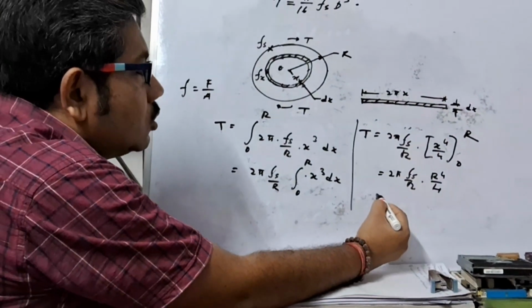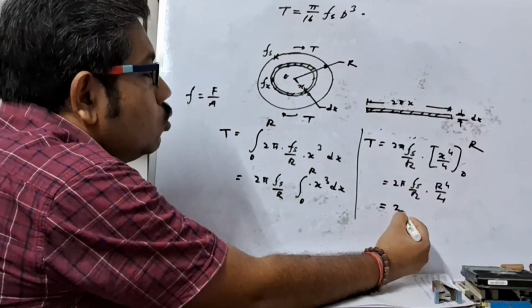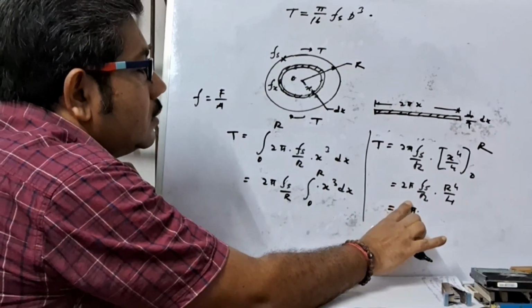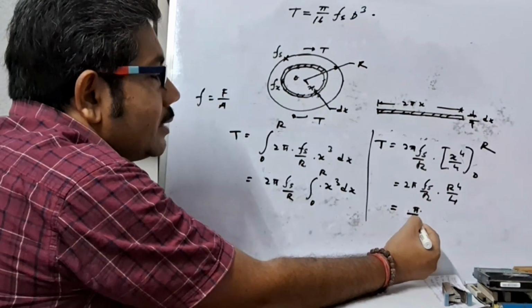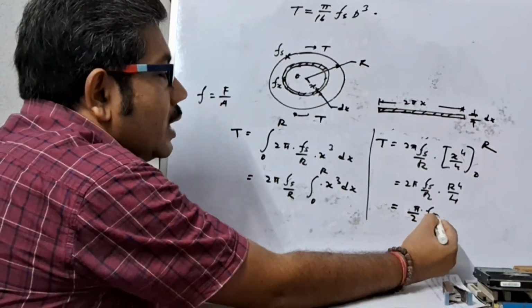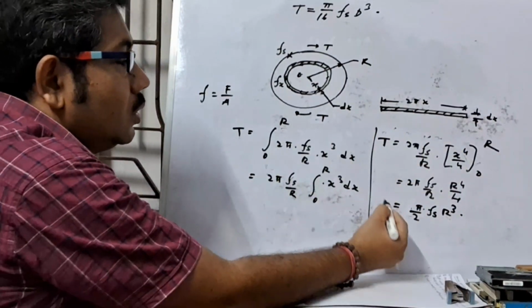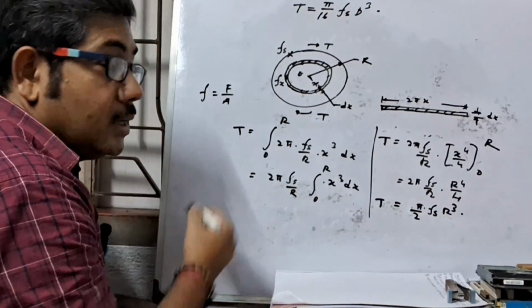So here 2 pi by 4, that means pi by 2 Fs R to the power 4 by R, that means R cube. This is the total torque transmitted.